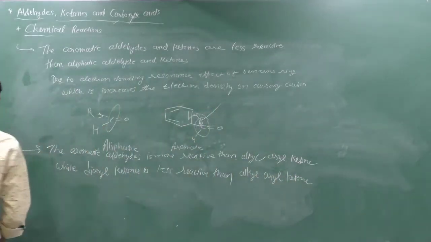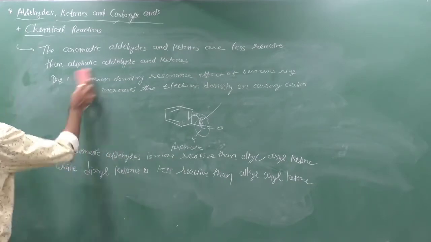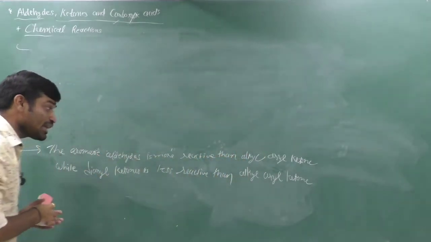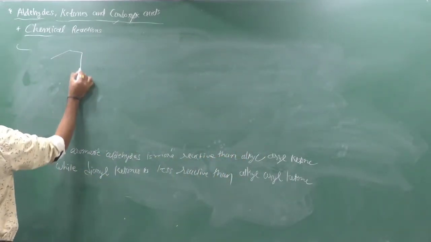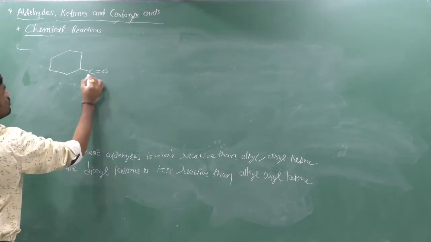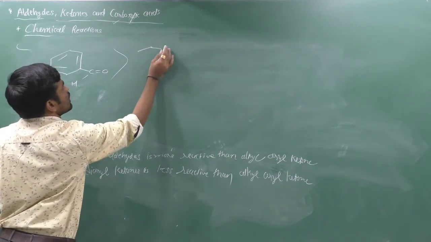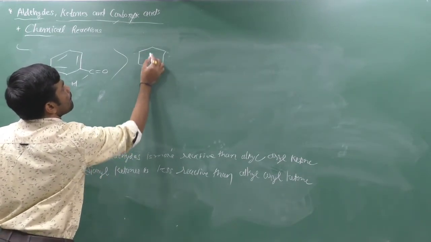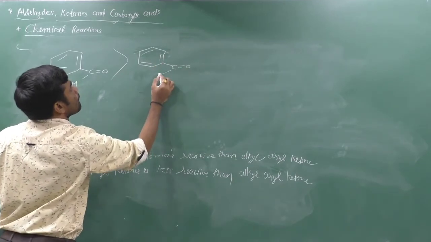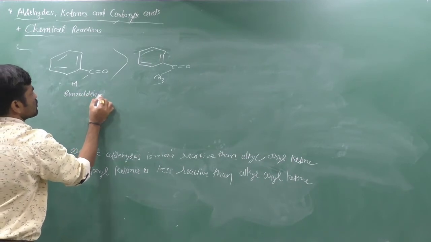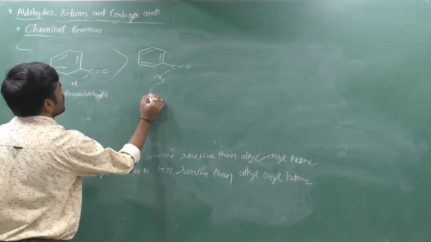The sentence is that the aromatic aldehyde is more reactive than alkyl aryl ketone. Suppose we have an aromatic aldehyde like that, which is benzaldehyde. The alkyl aryl ketone is acetophenone. It is benzaldehyde, and it is acetophenone.